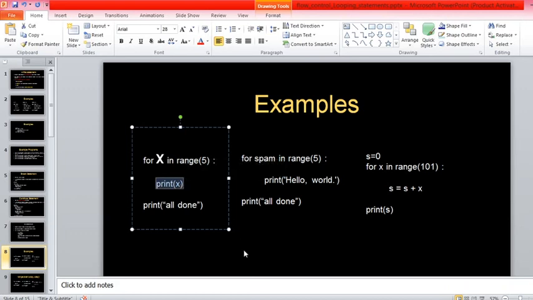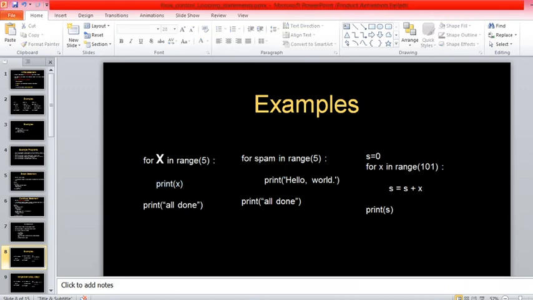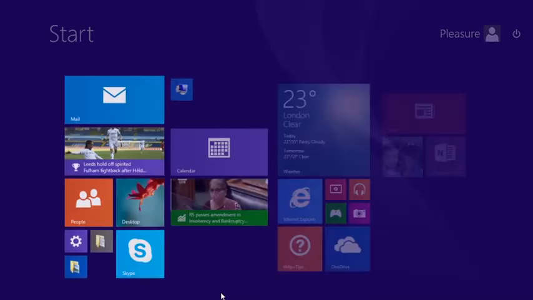Always when you use this range method with some argument, the variable always begins with the value 0, and then it goes up to 5, but not including 5. So we'll execute this code and explain how this for loop actually works.